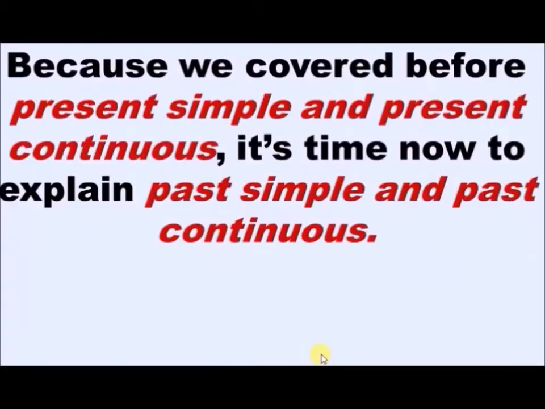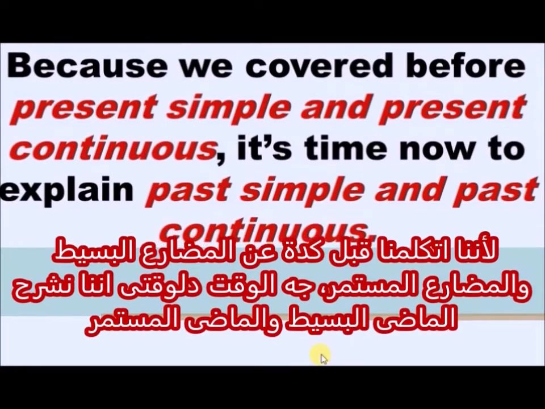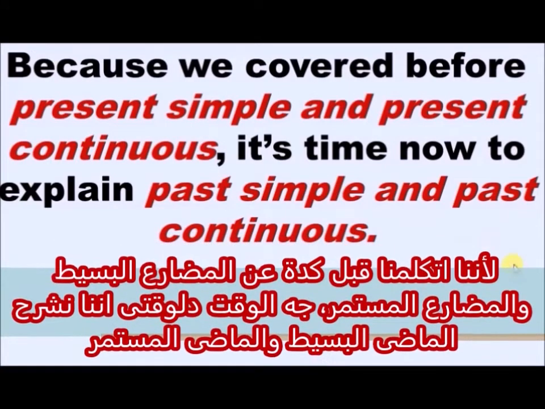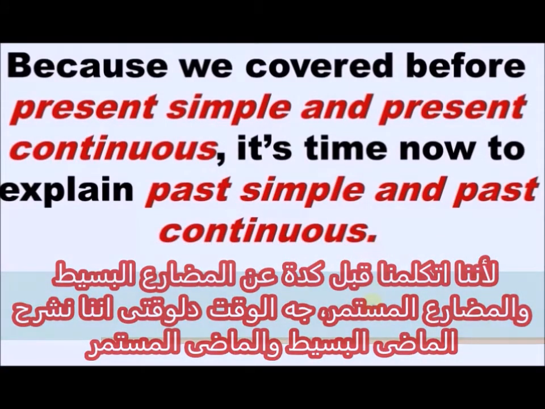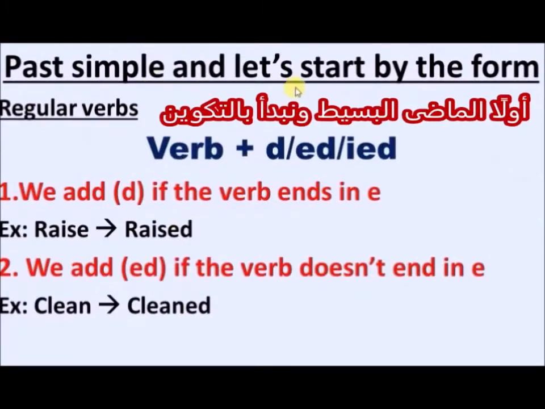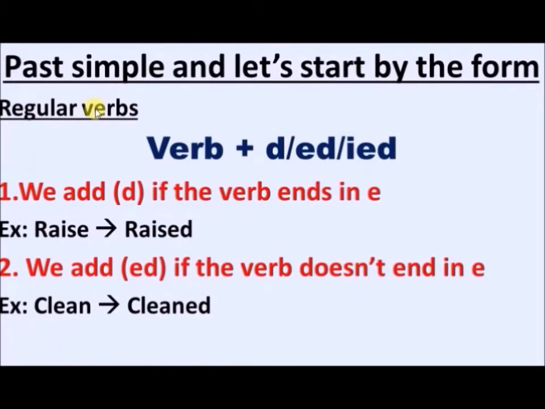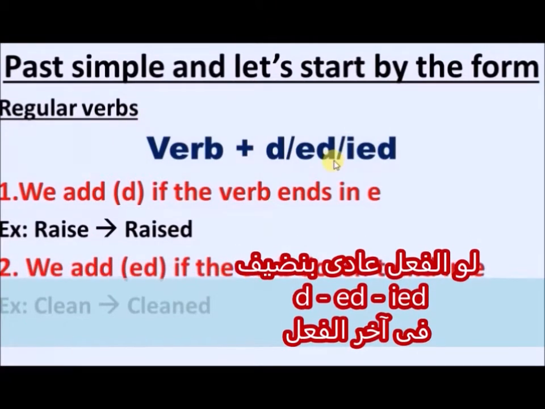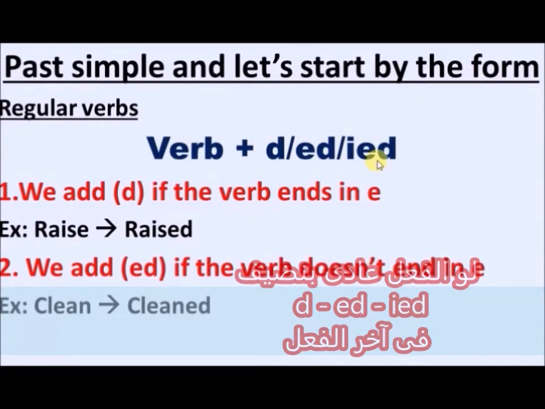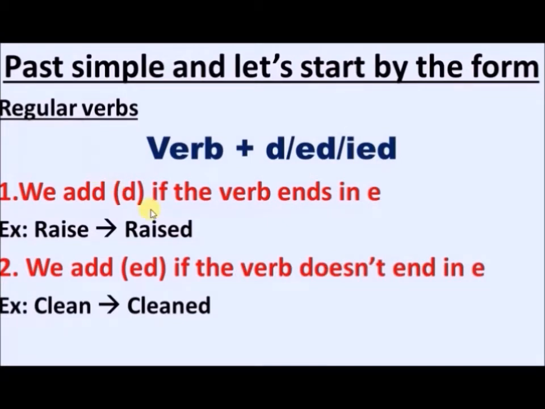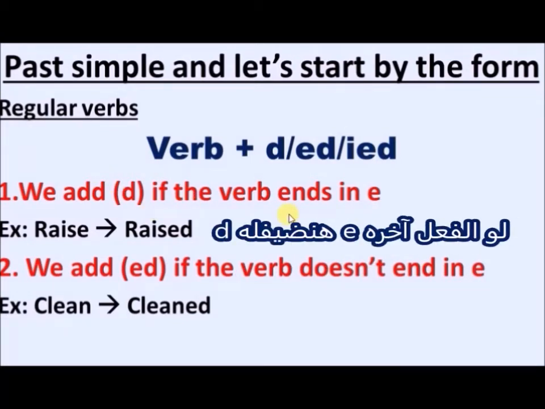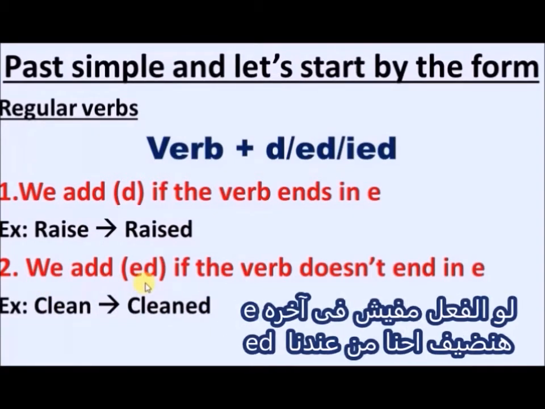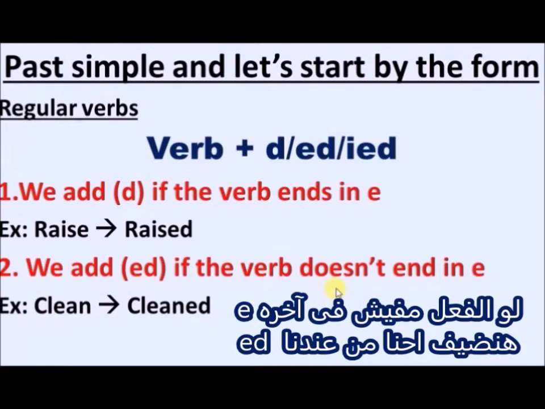Hope you're doing well. Because we covered before present simple and the present continuous, it's time now to explain past simple and past continuous. Past simple, and let's start with the form. If we are speaking about the regular verbs, we will add d or ed or ied at the end of the verb. Number 1, we add d if the verb ends in e. For example, raise, raised.